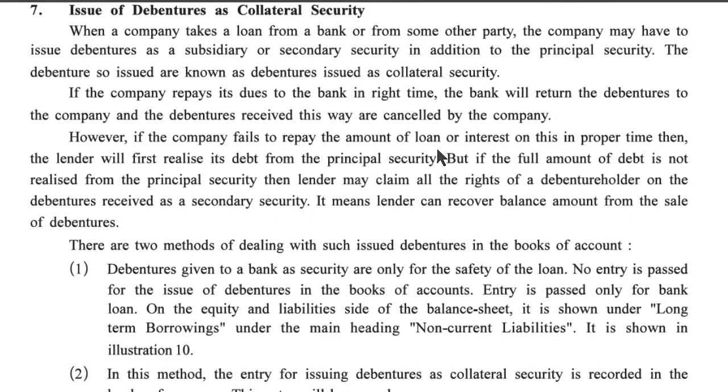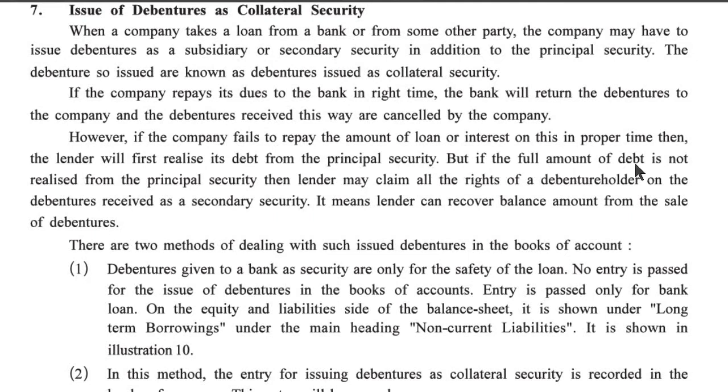So if the company repays the dues to the bank at the right time, the bank will return the debentures of the company, and the debentures received are cancelled by the company. However, if the company fails to repay the amount of loan or interest on it in proper time, then the lender will first realize its debt from the principal security.